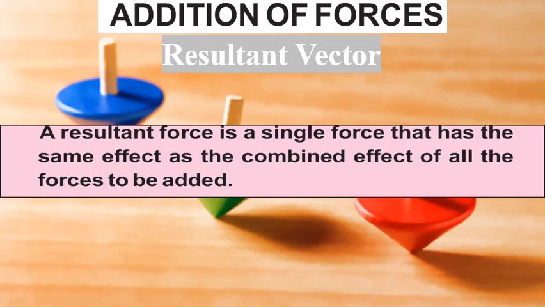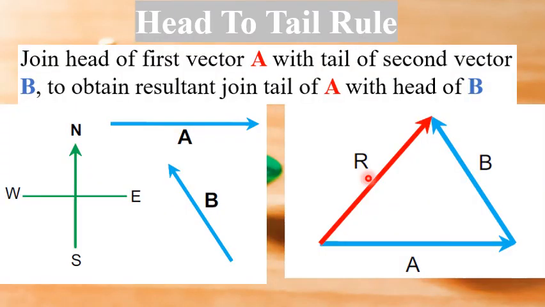One of the methods for the addition of forces is the graphical method. In this method, forces can be added by the head to tail rule of vector addition. This figure shows a graphical method of vector addition. First, select a suitable scale. Then draw the vectors of all the forces according to the scale, such as vector A and vector B. Take any one of the vectors as the first vector. For example, the first vector is A. Then draw the next vector B such that its tail coincides with the head of the first vector.